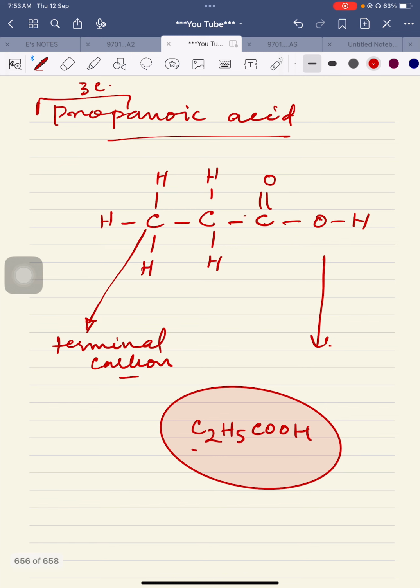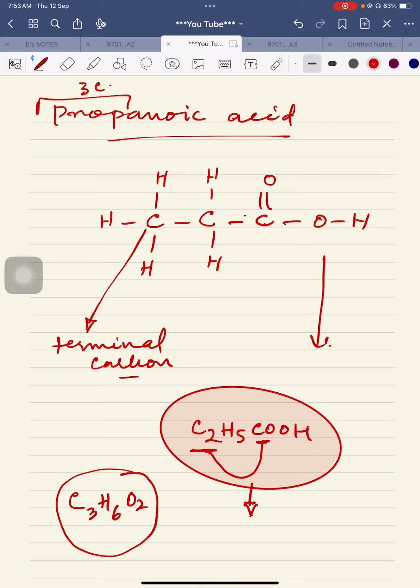You might be thinking, why is she not combining these two carbon atoms? Yes, we can combine them, and then it becomes C3H6O2. This is also the same, but I would advise you to write either this or this, otherwise there will be problems.